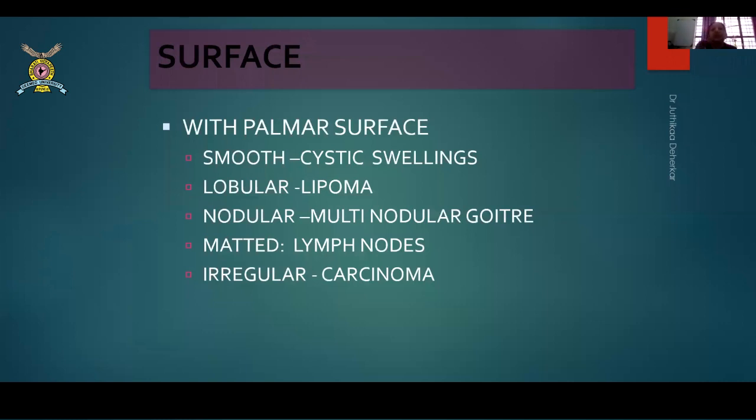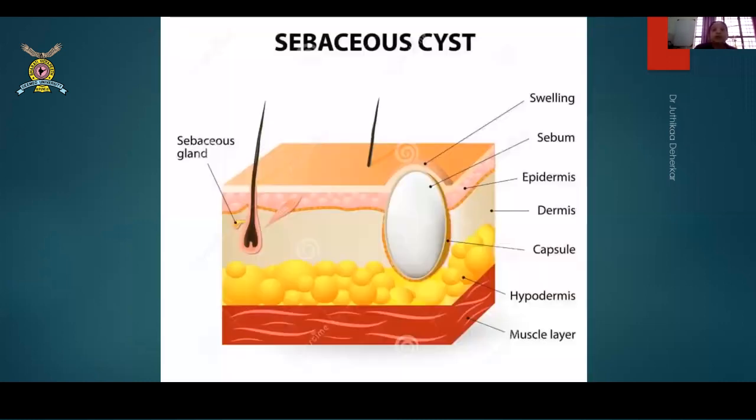So it is very classical of tuberculosis. And irregular swellings, which all of us know as malignancies. So sebaceous cyst, we all know it doesn't lie in the skin. It lies in the fat pad or in the subcutaneous tissue. Remember that. So it is basically a swelling from, sorry, what am I talking? The sebaceous cyst actually lies in the skin and not in the fat pad.